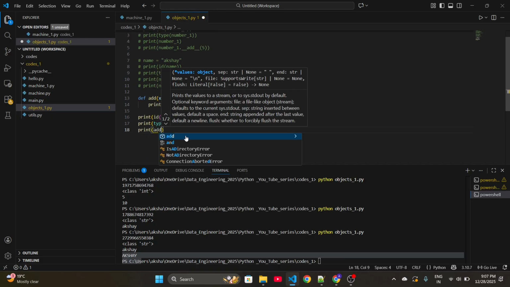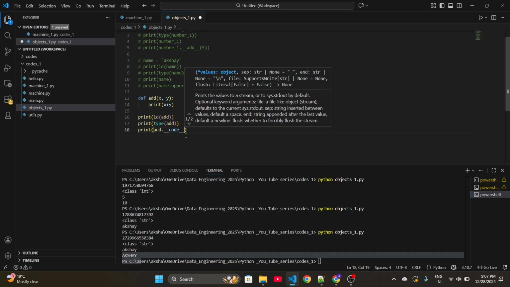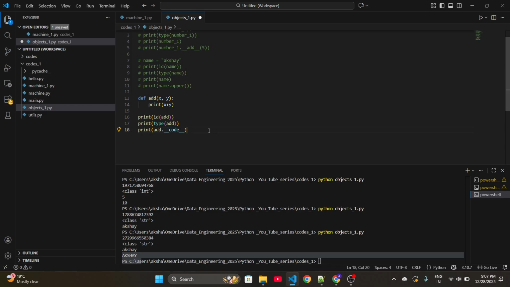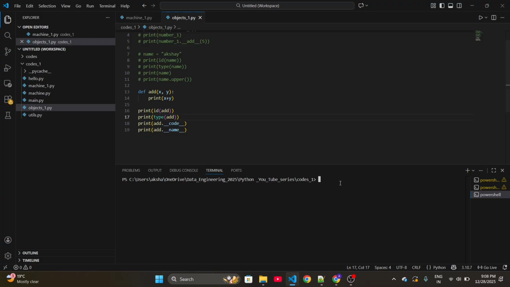For example, to access the byte code, I can use double underscore code double underscore. To access the name of my function, I can use double underscore name double underscore. Guys, whenever you see a method with double underscores on both sides, these are special methods in Python. Remember that.